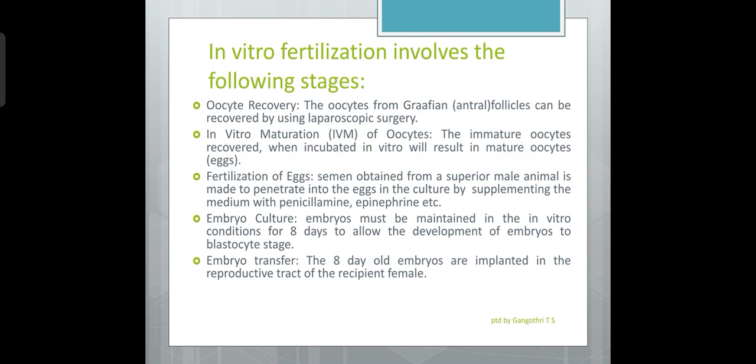Surrogate mother means, as I had already told, it doesn't pass any genetic material or genetic qualities into the offspring. It just acts as an incubator.